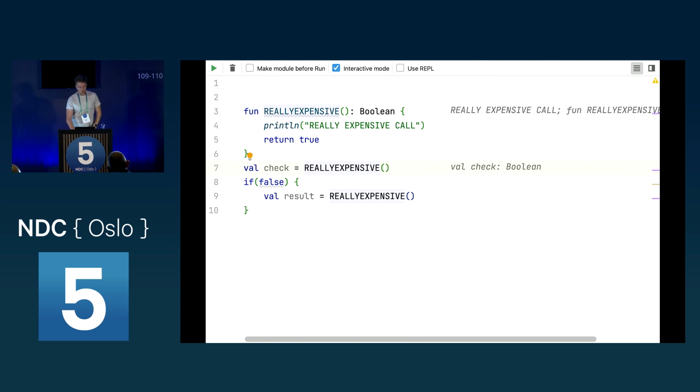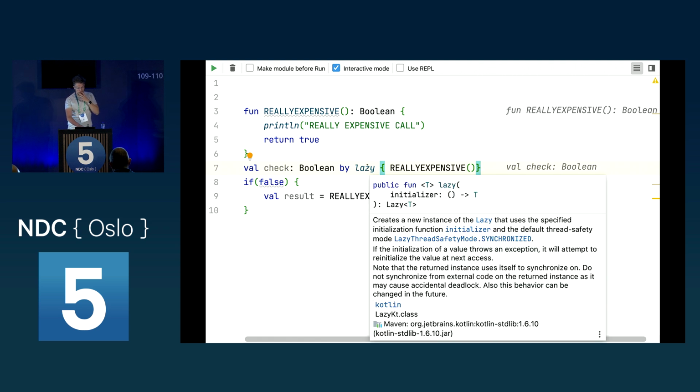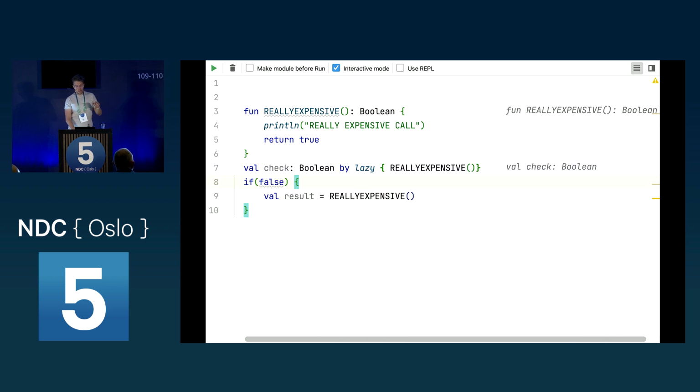To fix this, Kotlin knows delegation. You can use delegation in extremely complex ways, but Kotlin itself offers an easy way in. We can say this is a Boolean, and we can say by lazy, and then pass our function call into this lambda from lazy. As you can see, this is just like a lazy initializer. I won't go into what this really does, but as we can see now, something interesting happened. There was no call to this really expensive function.